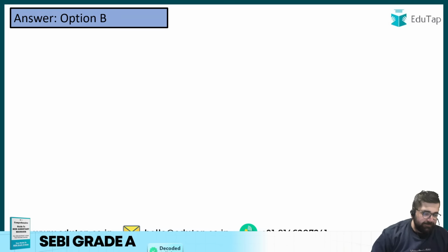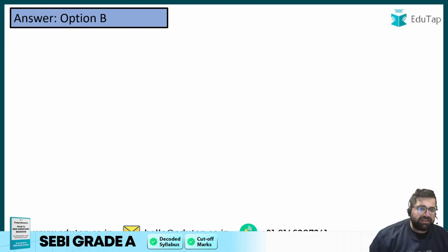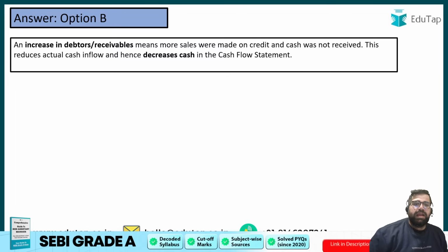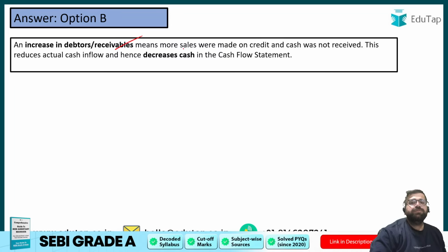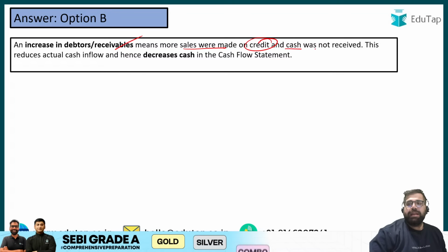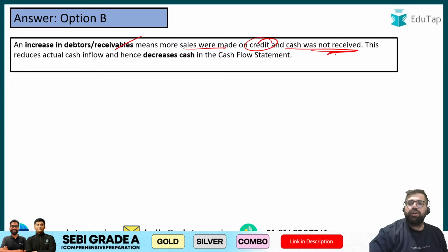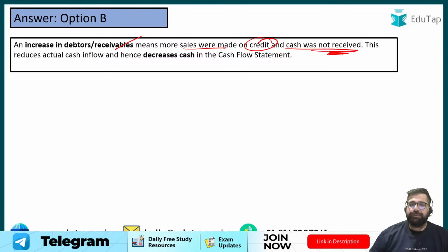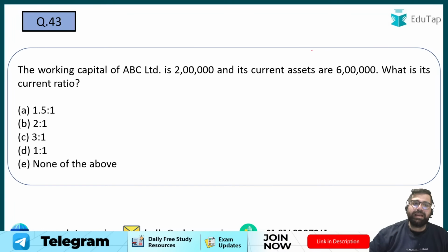Why will it decrease cash? An increase in debtors or receivable means more sales were made on credit. Cash was not received. And if cash is not received, then your cash definitely is getting impacted, which will decrease your cash in the cash flow statements. Right? 43.